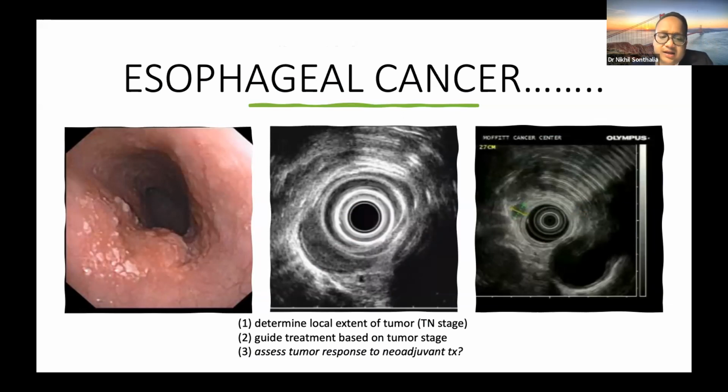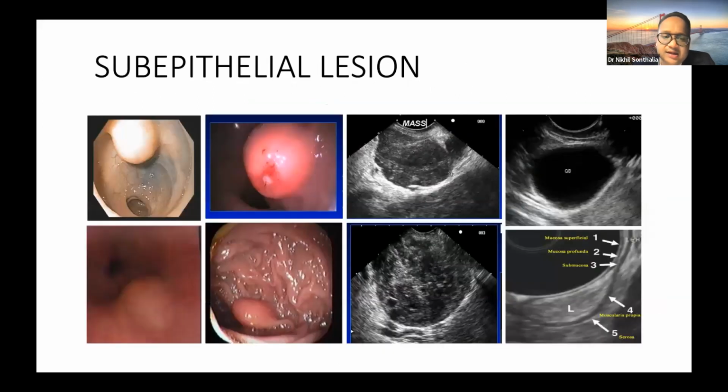In very early esophageal carcinoma, if you see a T1 lesion, which is confined to the superficial submucosa or just the mucosa, then you can opt for some endoscopic therapy or a direct surgical therapy instead of going for neoadjuvant therapy. So early esophageal cancer surgical decisions can be altered by EUS.